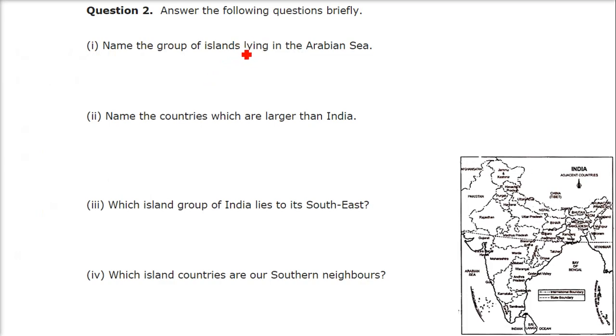Answer the following questions briefly. Name the group of islands lying in the Arabian Sea. So this is the Arabian Sea. What are these? These are Lakshadweep. So the answer will be Lakshadweep Islands in the Arabian Sea.